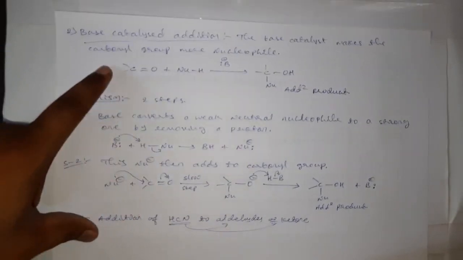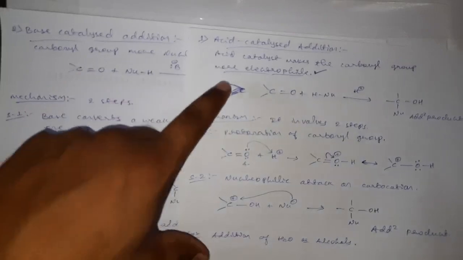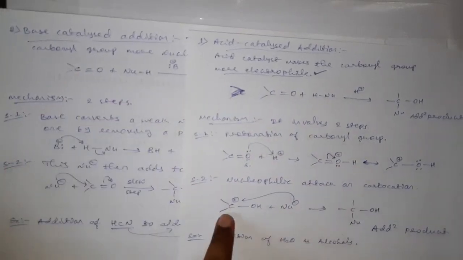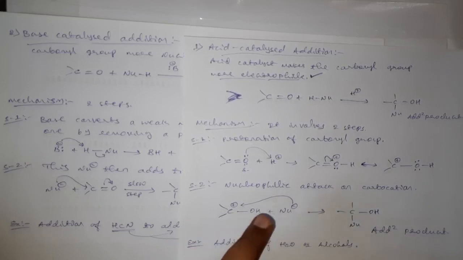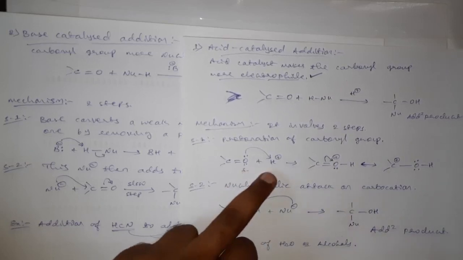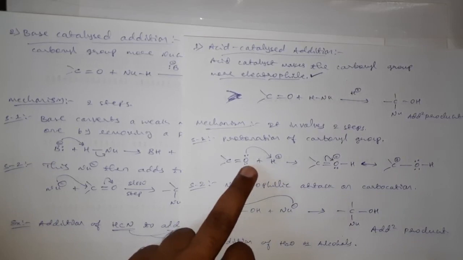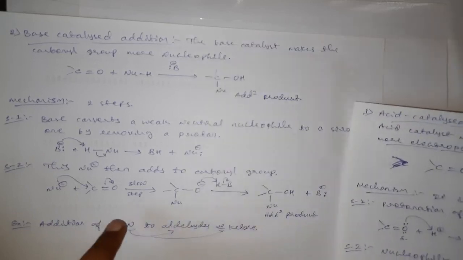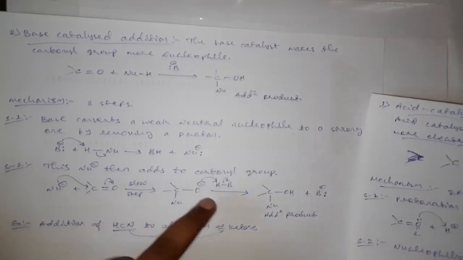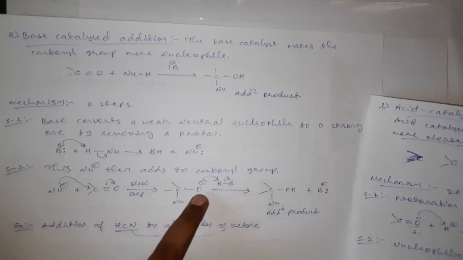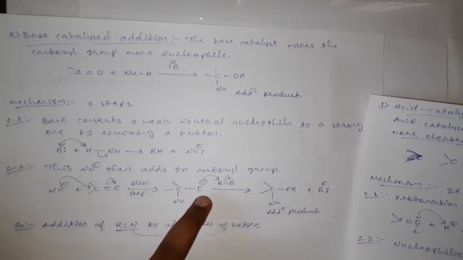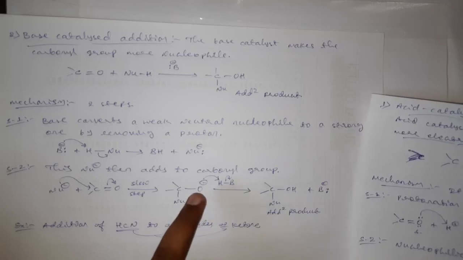This is base catalyzed addition, and here in acid catalyzed addition the nucleophile is attacking the carbonyl carbon, and the electrophile will attack the oxygen of the carbonyl group. Here also, after forming the negative charge, this hydrogen from the base will act as an electrophile and attack the oxygen of the carbonyl group, that is, the carbonyl oxygen.